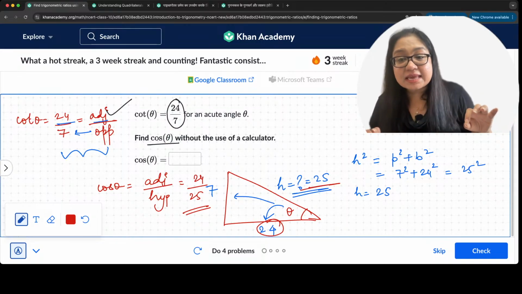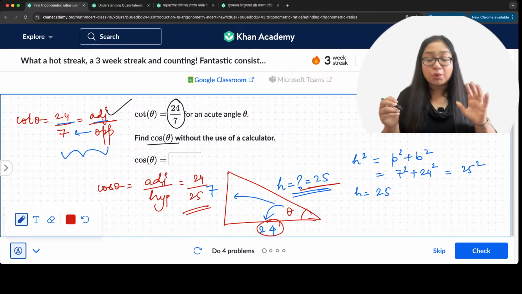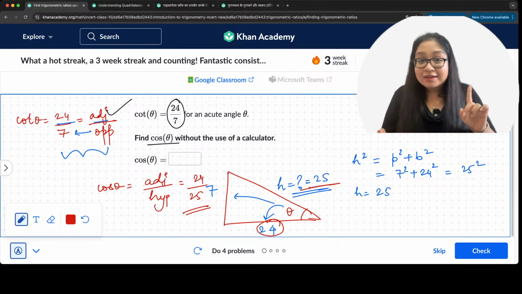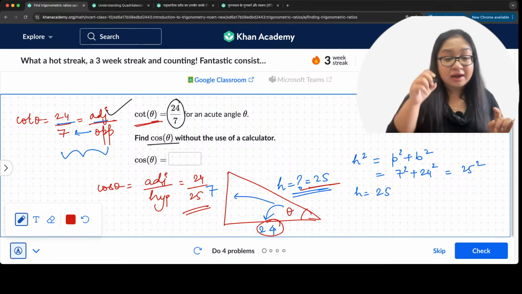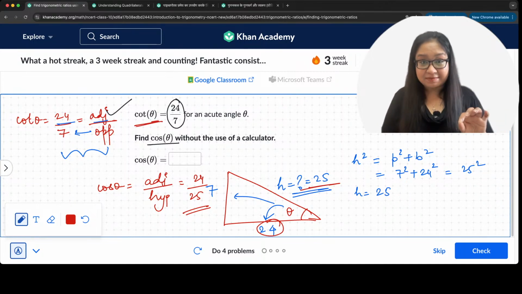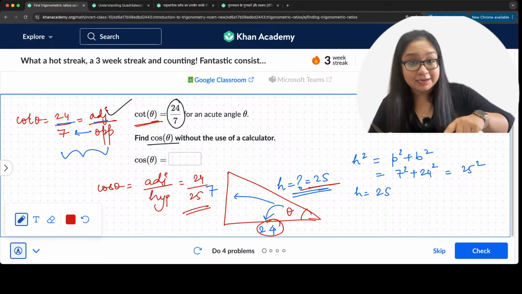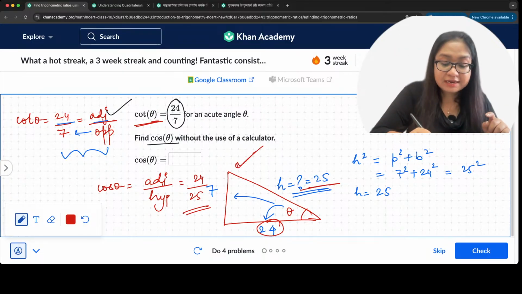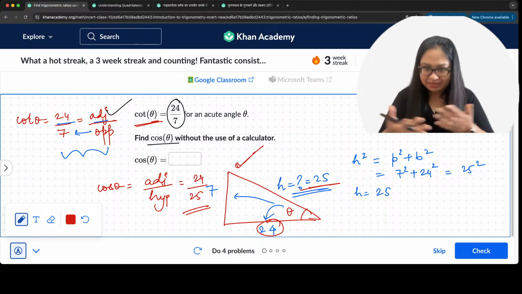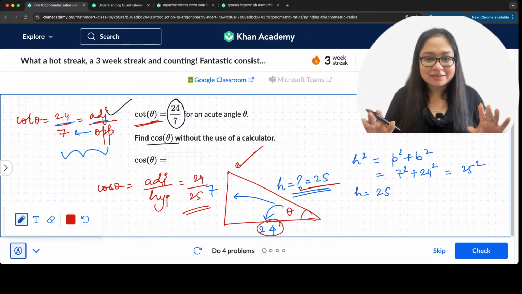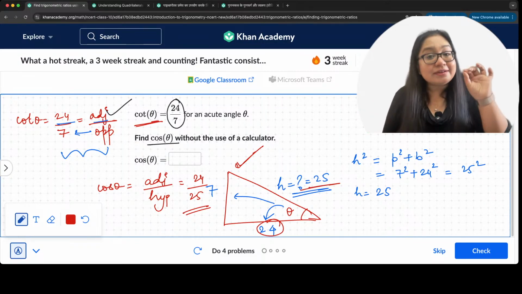Devi is asking, ma'am, how? Okay. So first things first, we had cot theta, 24 by 7. So we draw a triangle. We draw this right angle triangle, make a picture so that we see everything clearly. Draw the triangle, write the values.